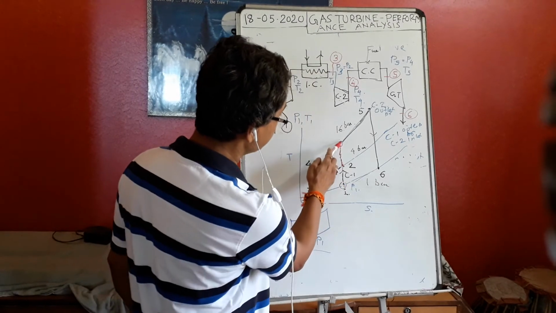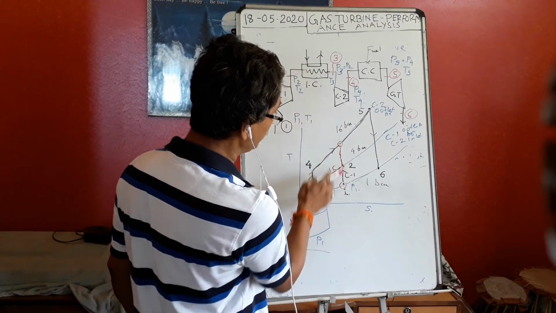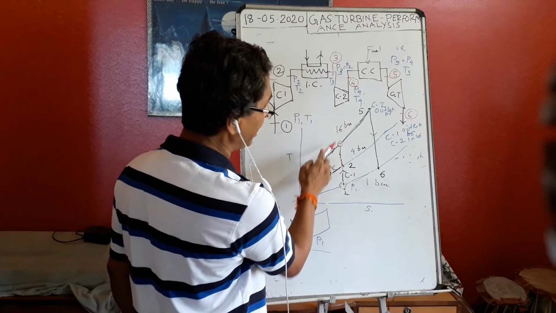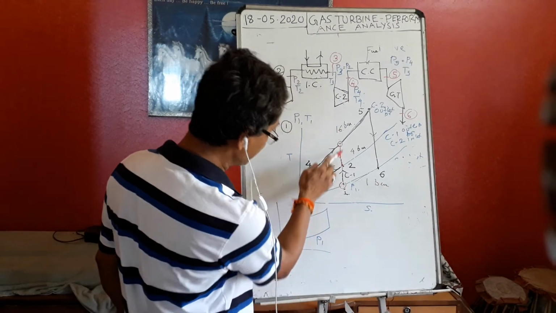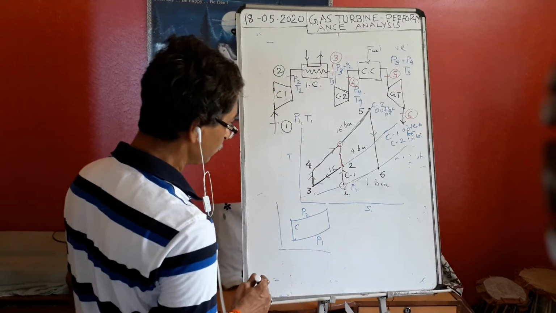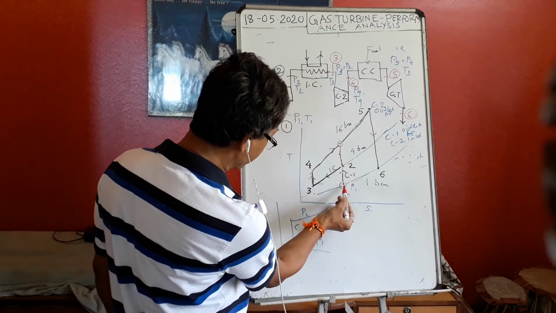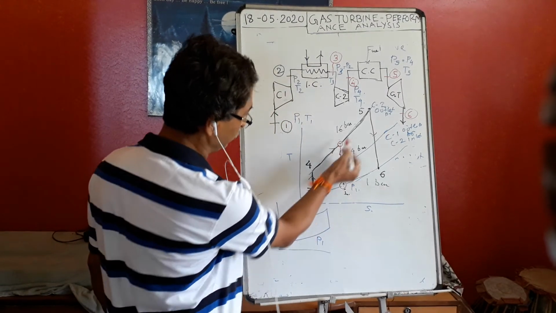From here to here it goes directly there, because I have to raise with one compressor, but I have to go to 16 bar. Then I have to increase this way. It's okay. But now if I use two compressors, then I am going this way, this way, this way.